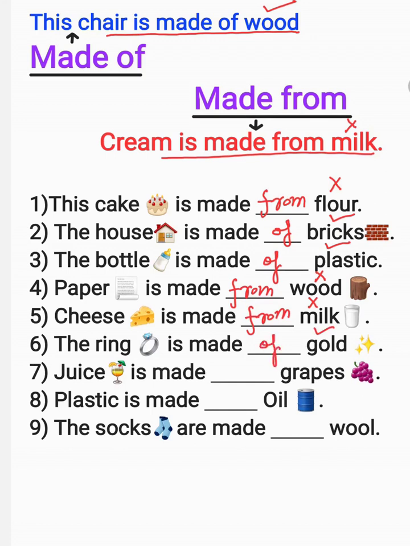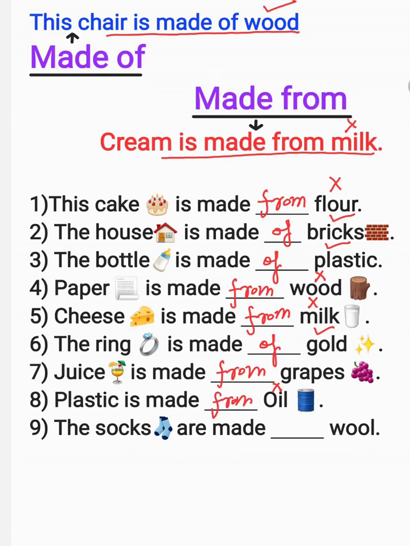Juice is made blank grapes. Can you get back grape from juice? No, you cannot get back grape from juice. So we will use from. Juice is made from grapes. Plastic is made blank oil. Can you get back oil from plastic? No, you cannot get back oil from plastic. So we will use, plastic is made from oil.